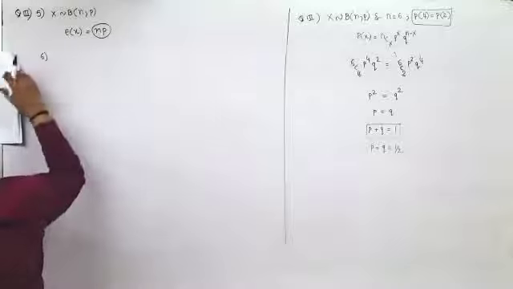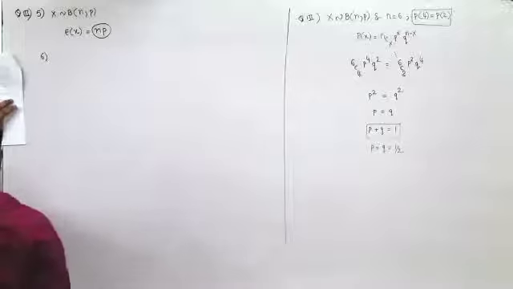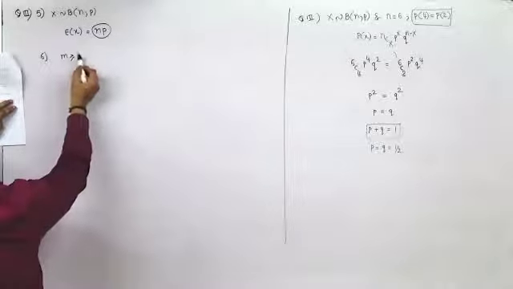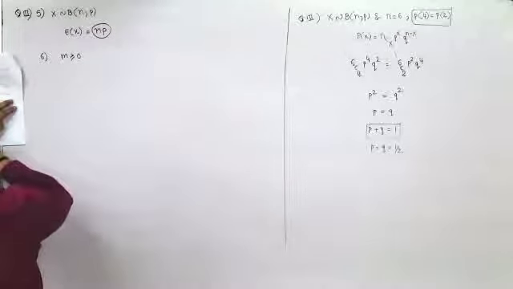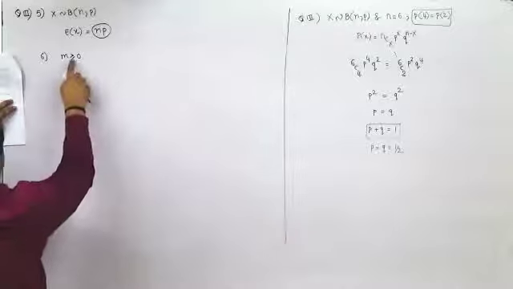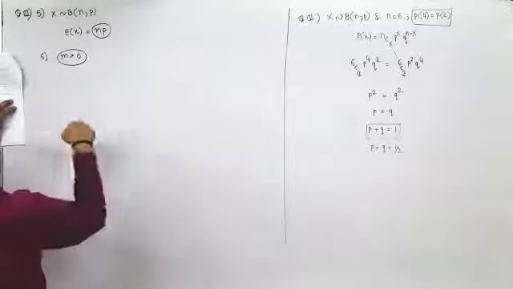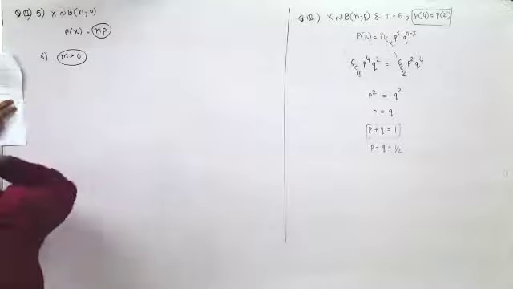So the sixth one: a discrete random variable is said to follow the Poisson distribution with parameter m, m greater than or equal to 0. I doubt whether it can be 0, because 0 raised to 0 is not defined. It should have been only m greater than 0. I'll come to that part later. So m should have been greater than 0; it shouldn't have been 0.